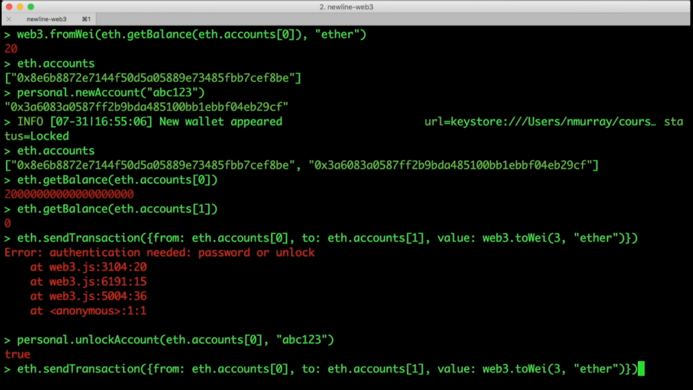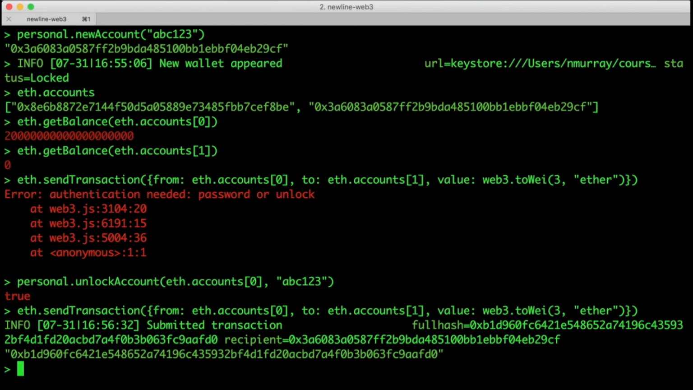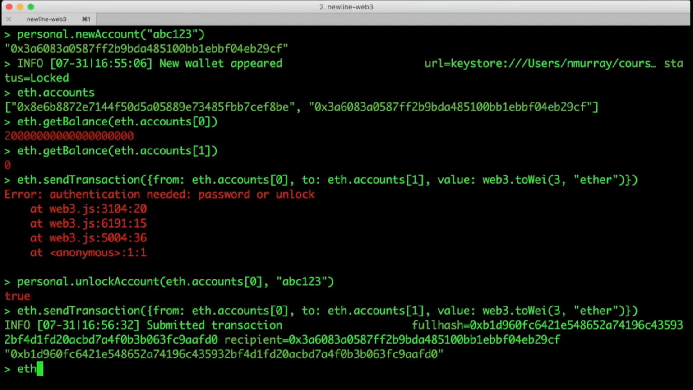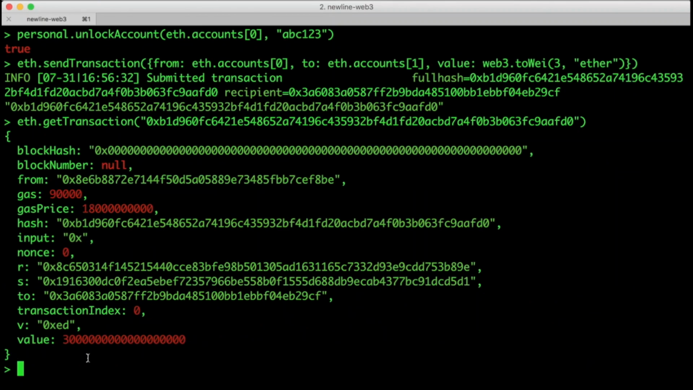I'm hitting my up arrow here to search my history and find the code earlier that we used to send a transaction. Great! This says submitted transaction and it returned a hash. This hash is the identifier of our transaction. Let's look at it more closely. We can do that by calling eth.getTransaction and then passing the hash.